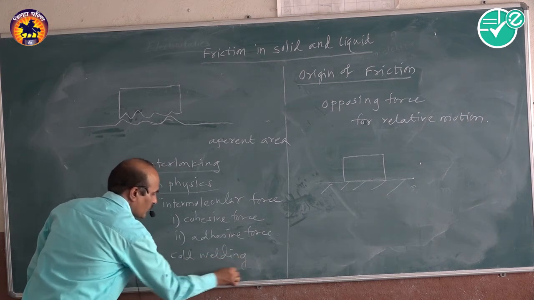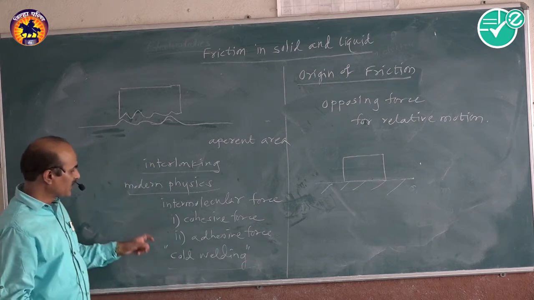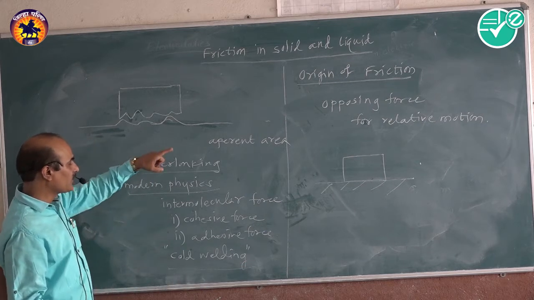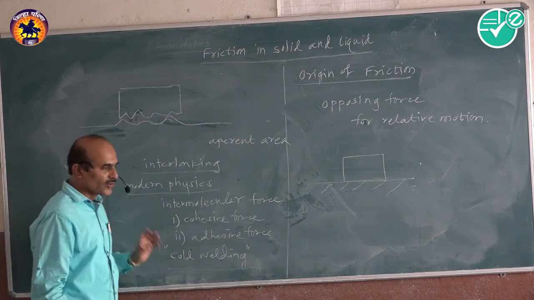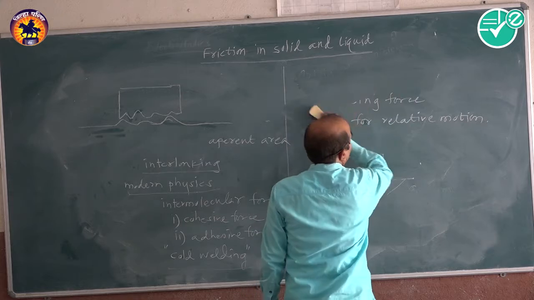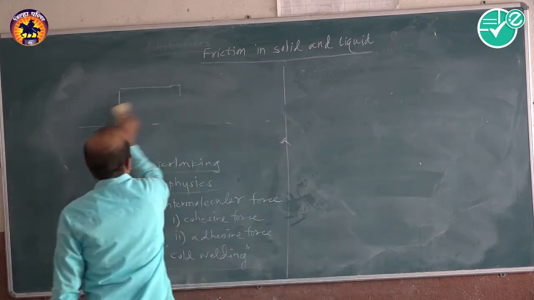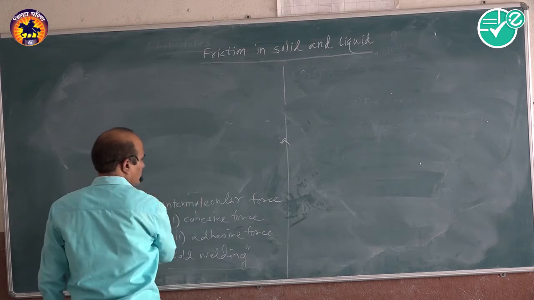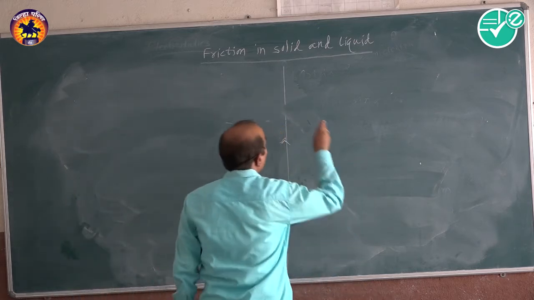So remember, students, the frictional force is due to the interlocking and the intermolecular force. Now we want to see the nature of the friction.